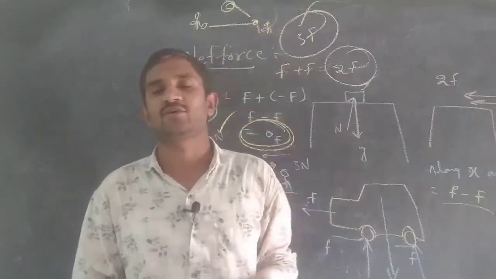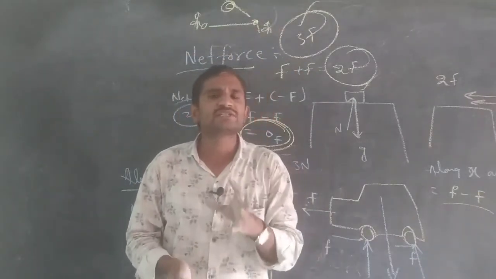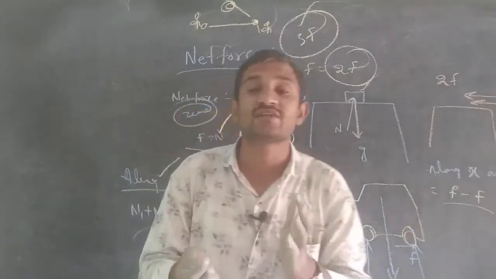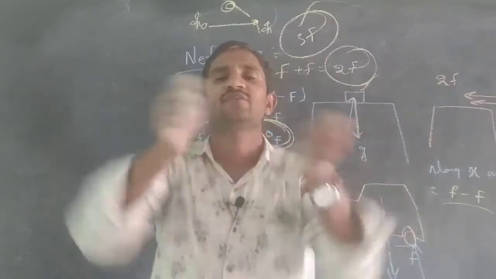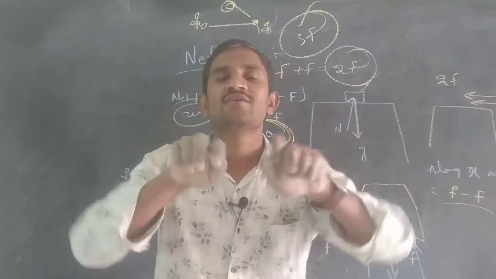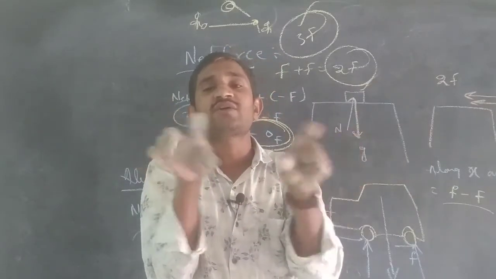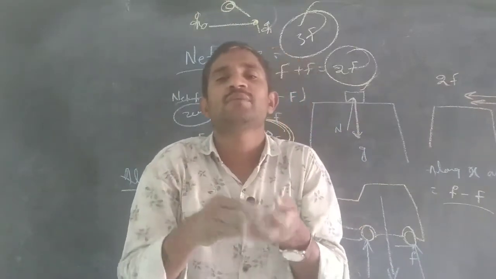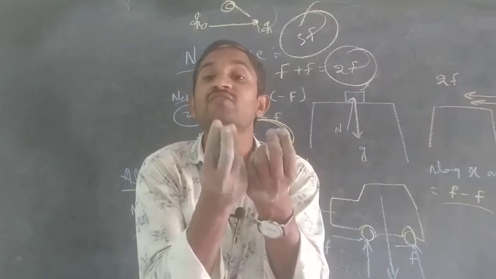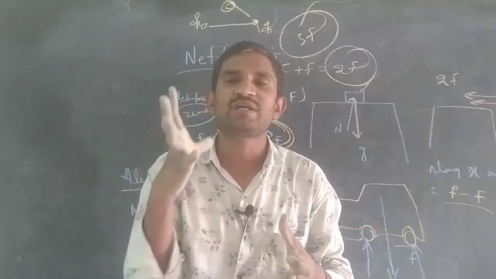Next, is there any chance to change the shape of an object? Suppose this is a chalk piece. If I break it into two pieces, applying some force on it, its shape changes. If I kick it like this, it will become powder. That means the shape of this chalk piece will change. A sponge duster is there.